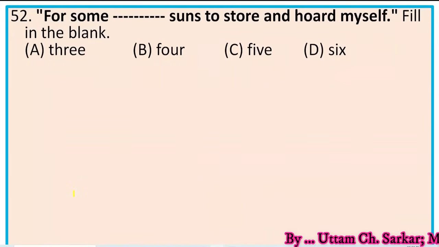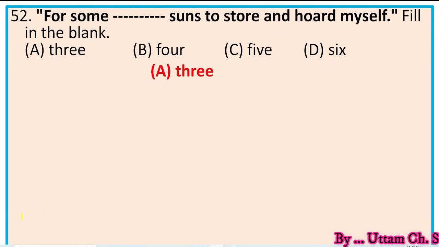Next, question number 52. For some three suns to store and hoard myself. Fill in the blank. The lines were, and while it were for some three suns to store and hoard myself. So the right option is A, three suns. And three suns mean three years.